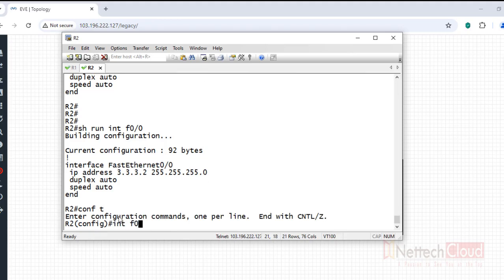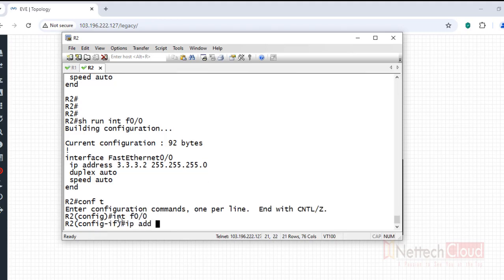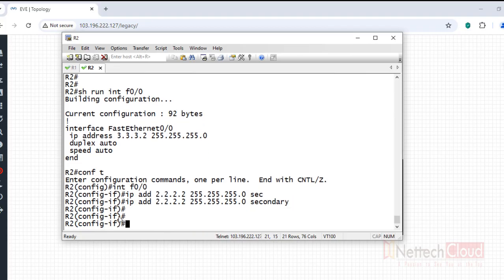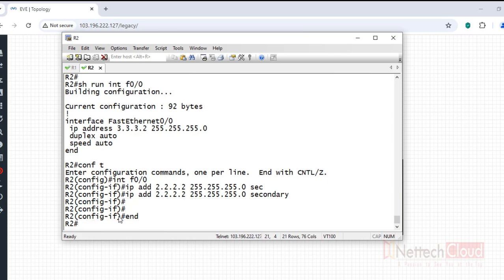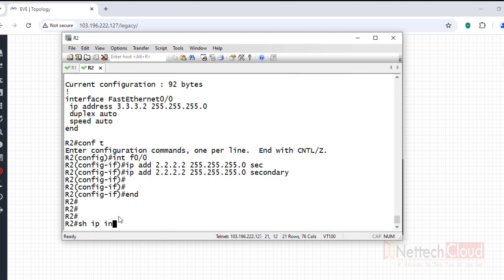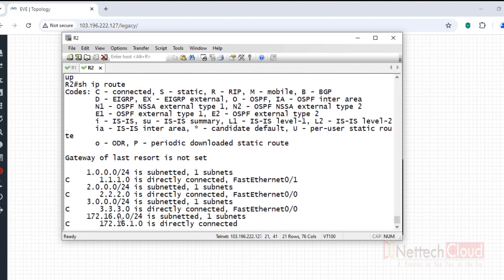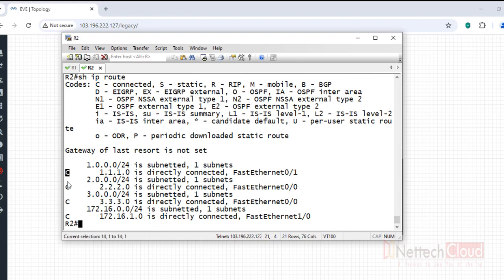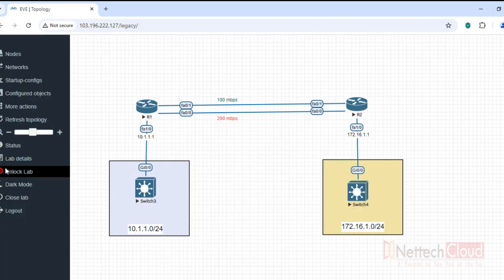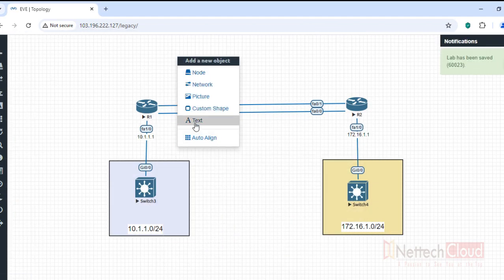Interface F0/0 IP address 2.2.2.2 and secondary, right? This way you can assign multiple IPs, not only two, even more than two IPs can be assigned to an interface. Show IP int brief, interfaces are up, show IP route, and now here we can see total 4 routes here, right? So far what we have done, let me write down.